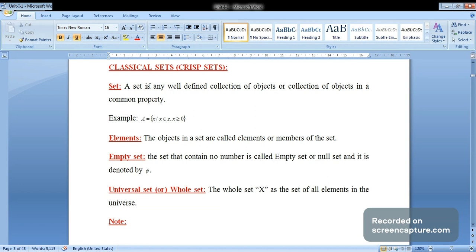First we define the set. A set is any well-defined collection of objects, or a collection of objects with a common property. For example, a set A is defined as {x such that x belongs to Z, x is greater than or equal to 0}. This is the definition of a set.